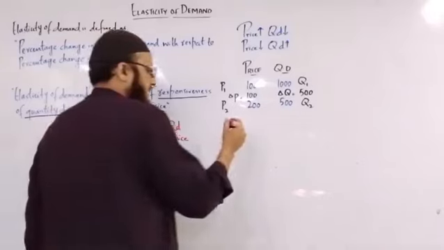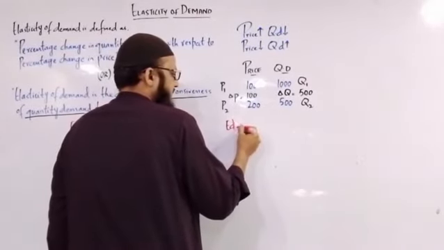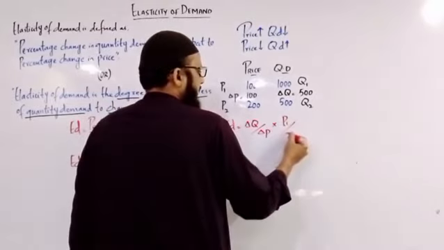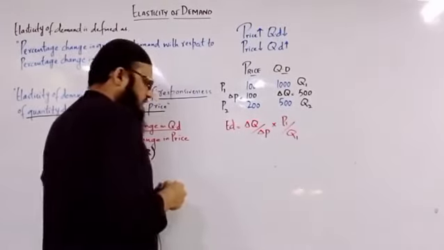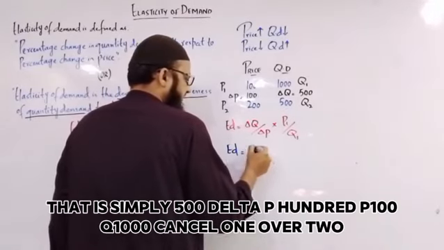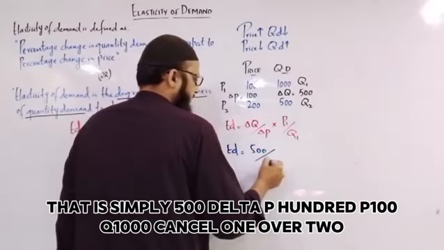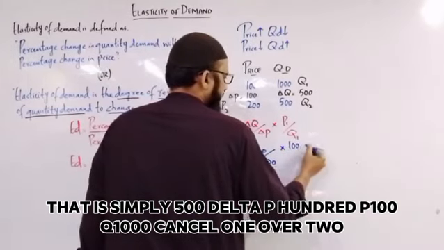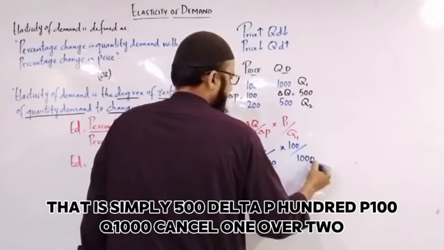So let's put in the formula of elasticity of demand, that is delta Q over delta P multiplied by P1 over Q1. Delta Q is 500, delta P is 100, P1 is 100, Q1 is 1000.